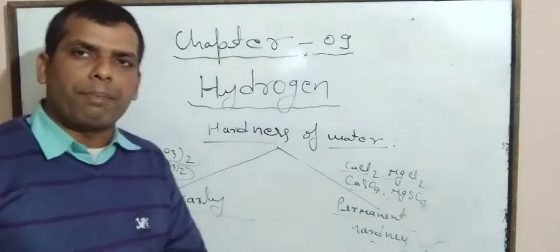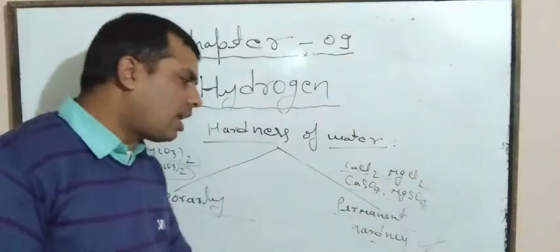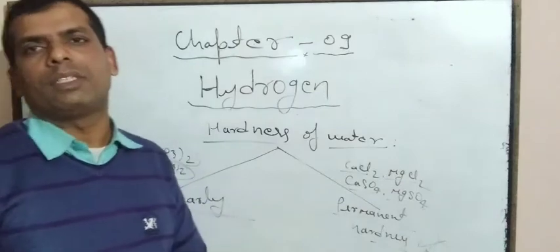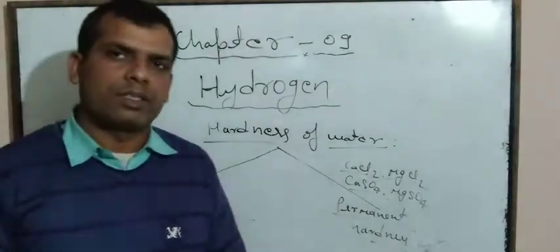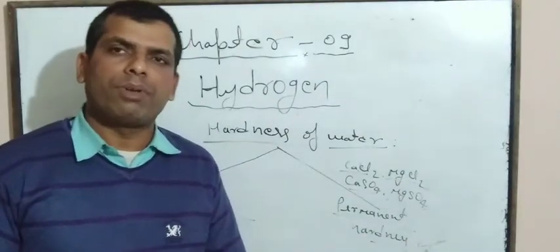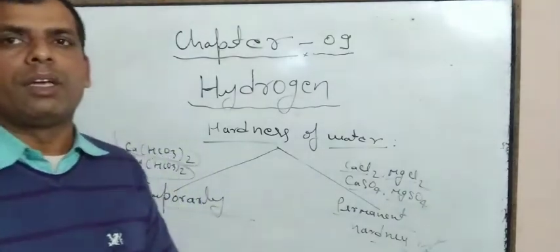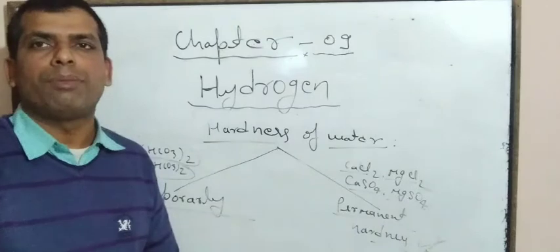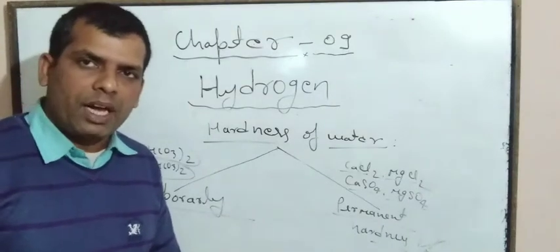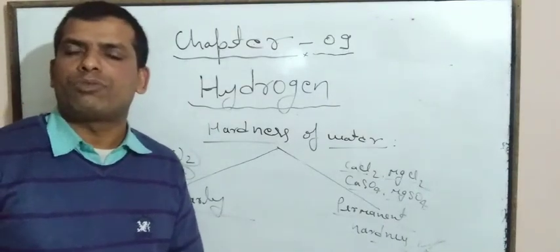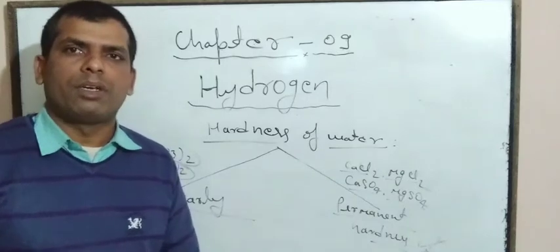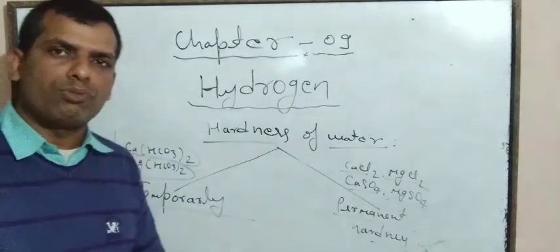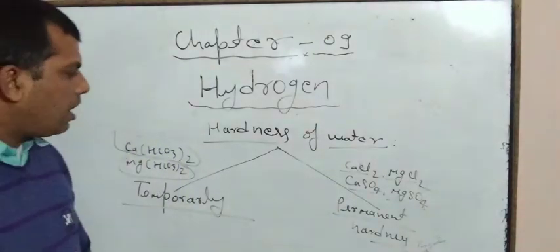If these salts are present in water, then that is known as permanent hardness. So this is about the hardness of water. Now next we will discuss the methods to remove temporary hardness and then the methods to remove permanent hardness. First we will discuss the methods to remove temporary hardness.